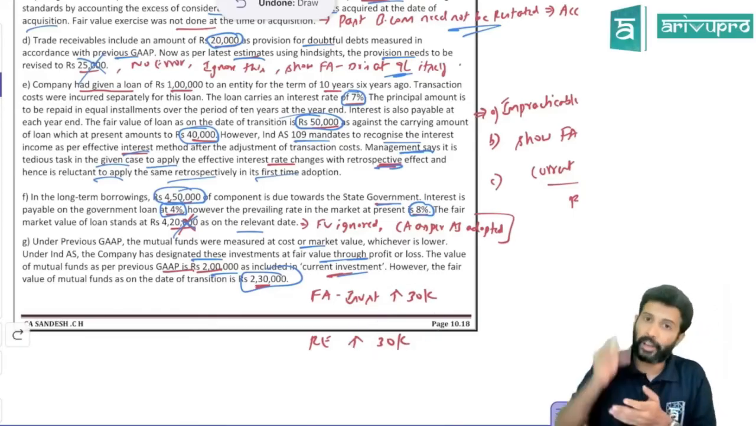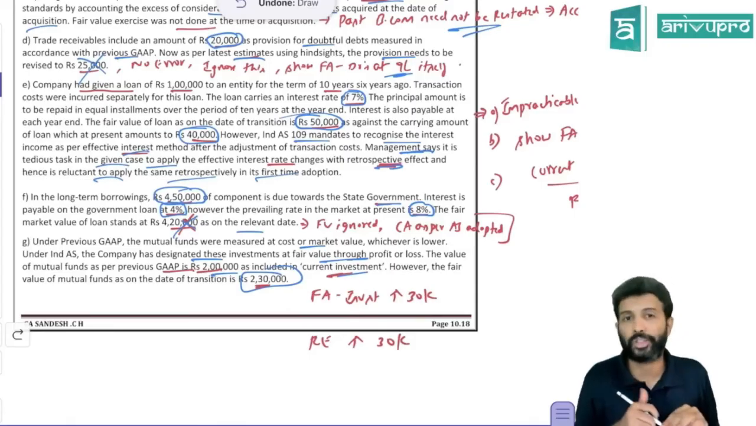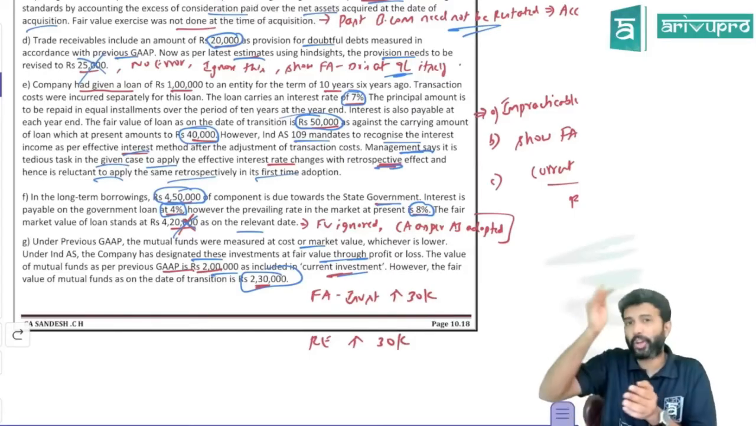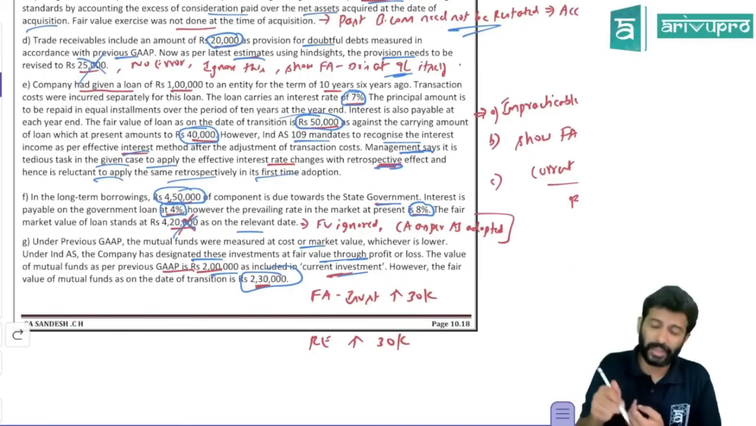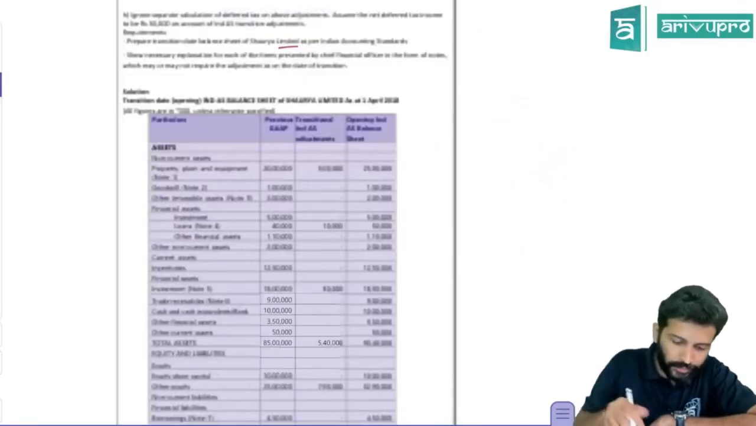Corresponding effect, don't say P&L. All transition adjustments here go through retained earnings only, because these are all retrospective applications. When we say P&L, we talk about the current year P&L. We can't give the effect to the current year P&L. So all this will be done through retained earnings itself. So this is the effect.